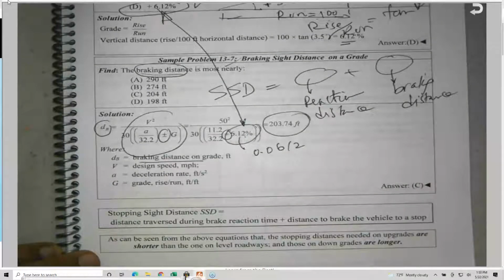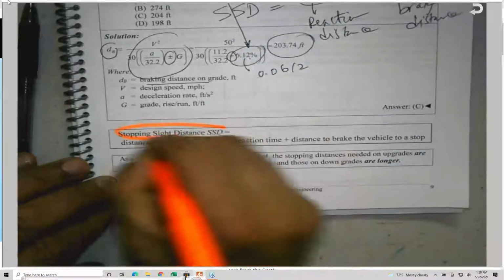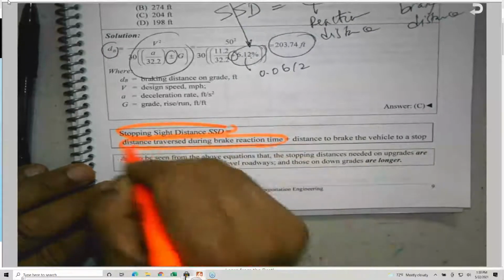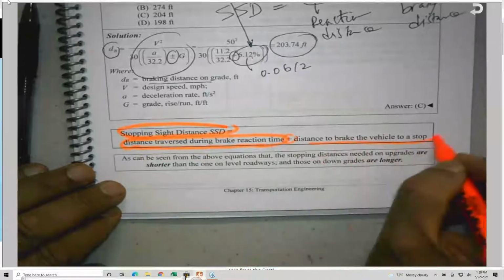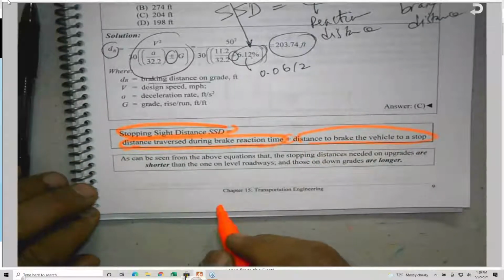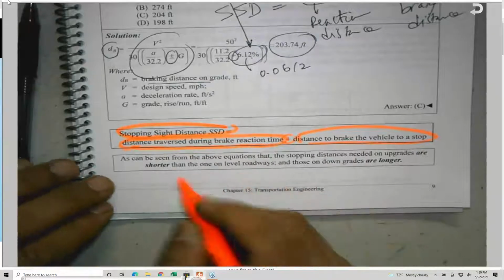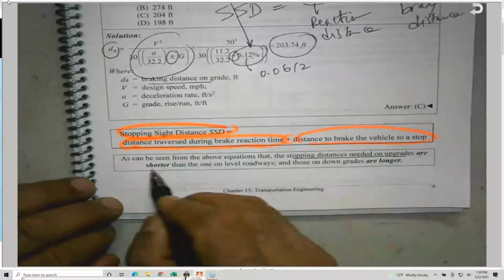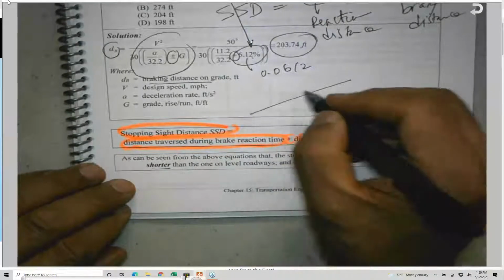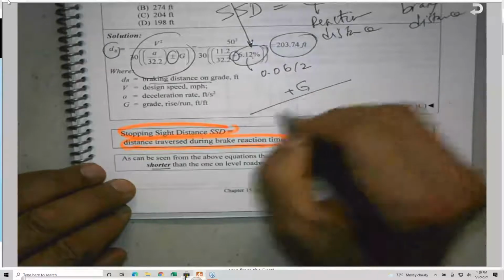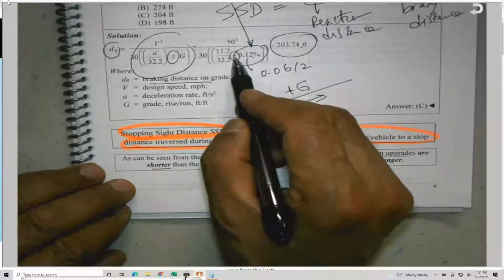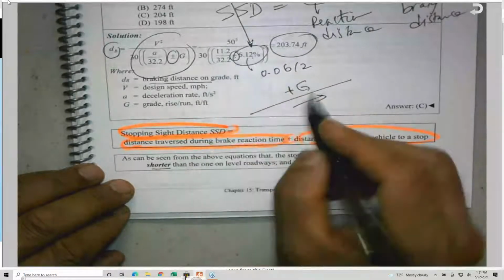Make sense? So in summary, the stopping sight distance, SSD, consists of the distance traveled during the brake reaction time plus the distance to brake the vehicle to come to a complete stop. Also, I needed to be aware, as can be seen from the above equation, that the stopping sight distance needed for upgrades is shorter. If G is positive, which is an upgrade, you divide by a larger number, so the distance is going to get smaller.